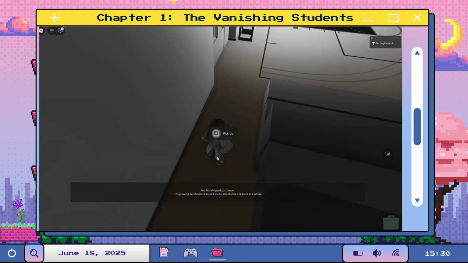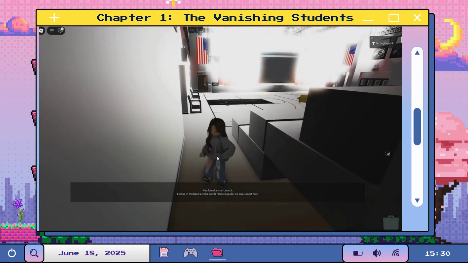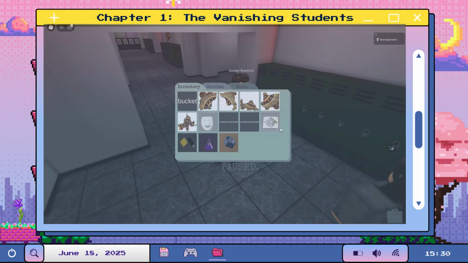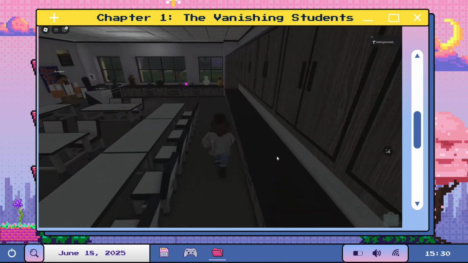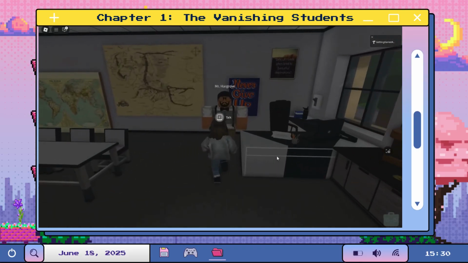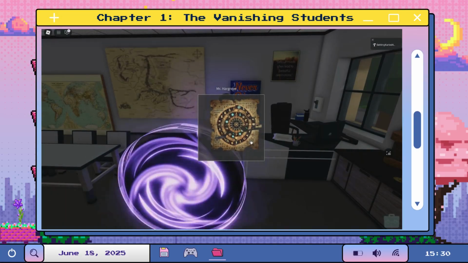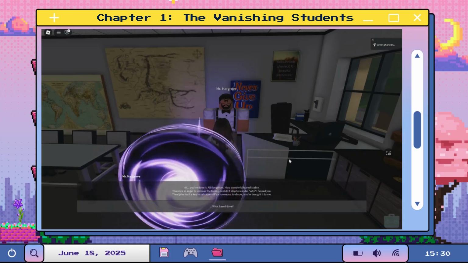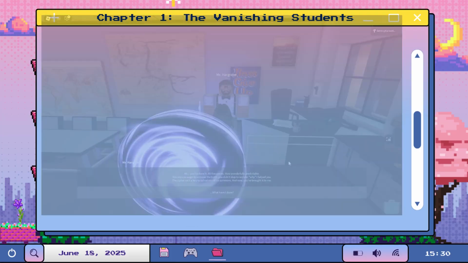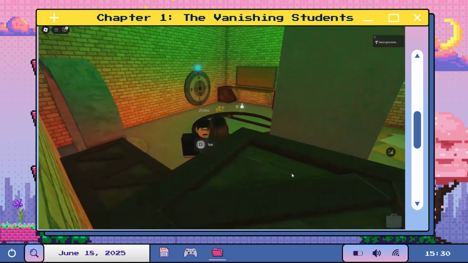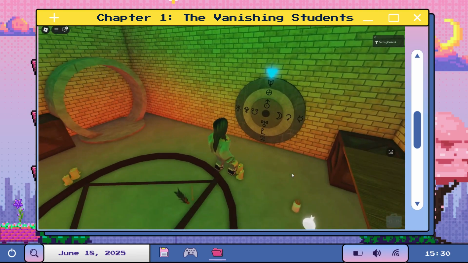In Chapter 1, players explore a high school with students who've gone missing. They collect clues like notes and objects hidden around lockers or classrooms, which go into their inventory system for use later. Later in the chapter, players solve a cipher puzzle that leads to an escape room challenge. They've got to decode symbols, solve clues, and deactivate a ritual to get out of the room.